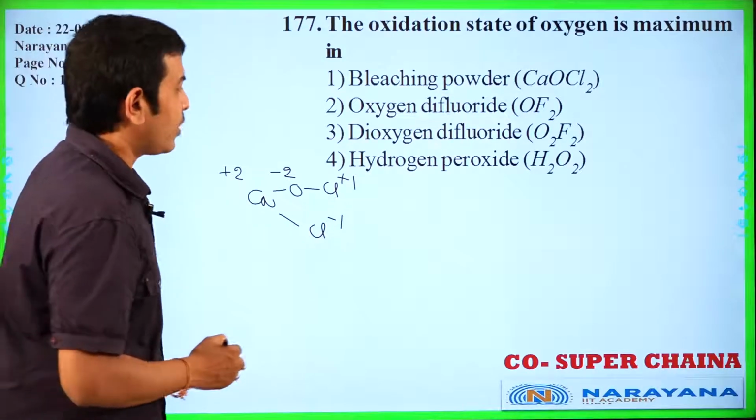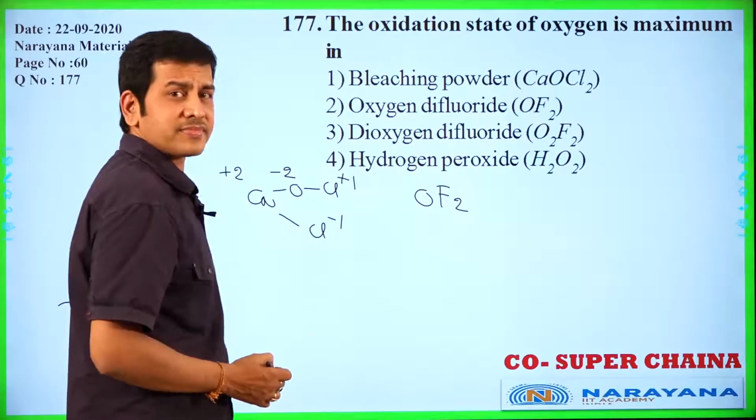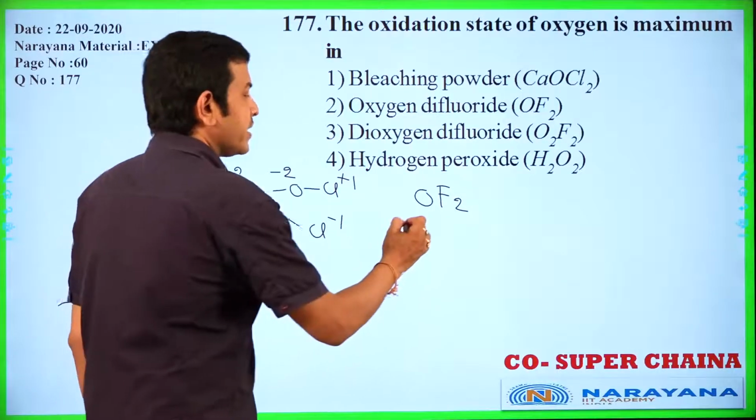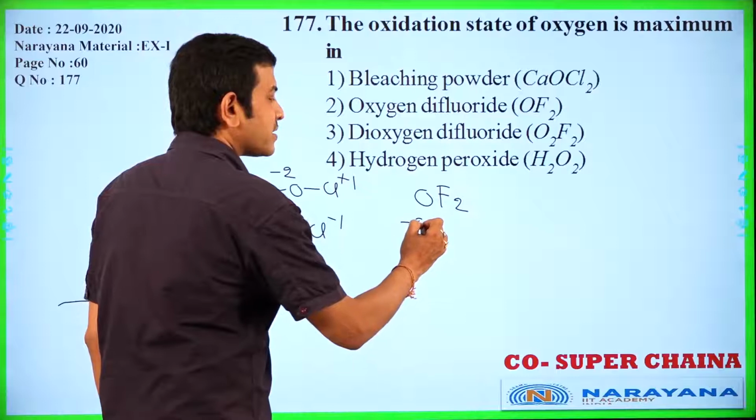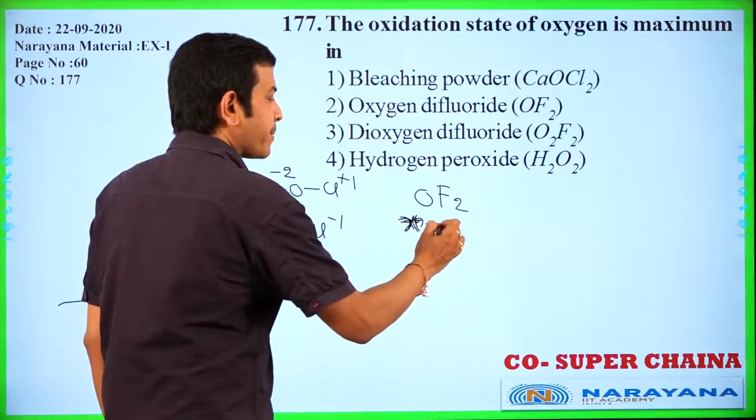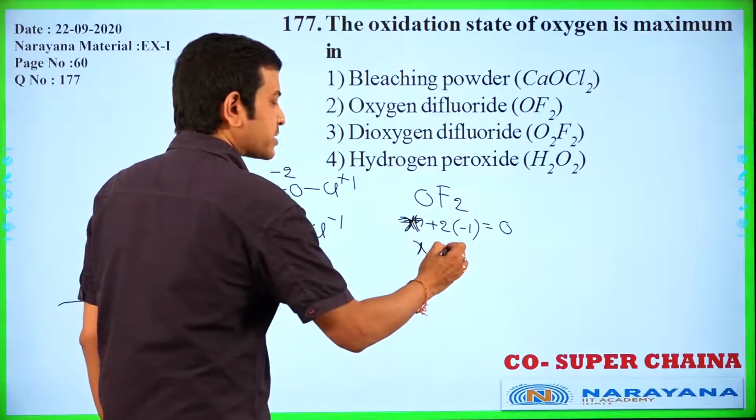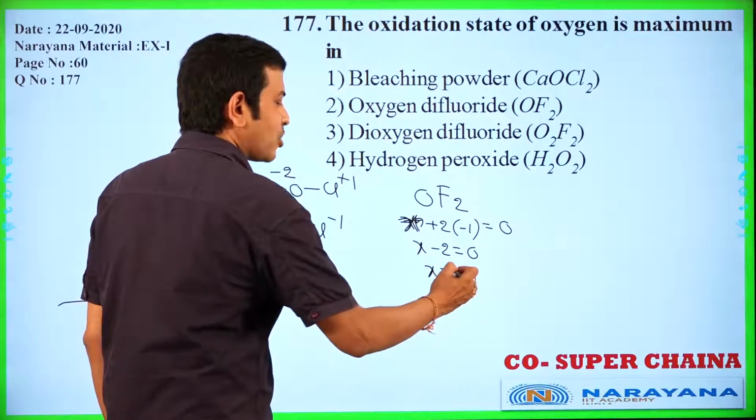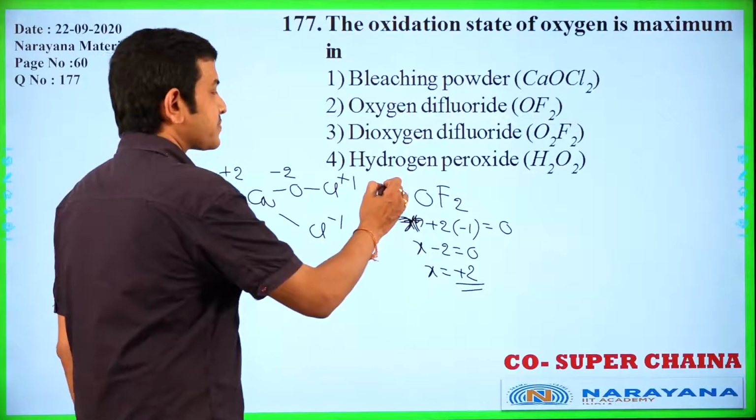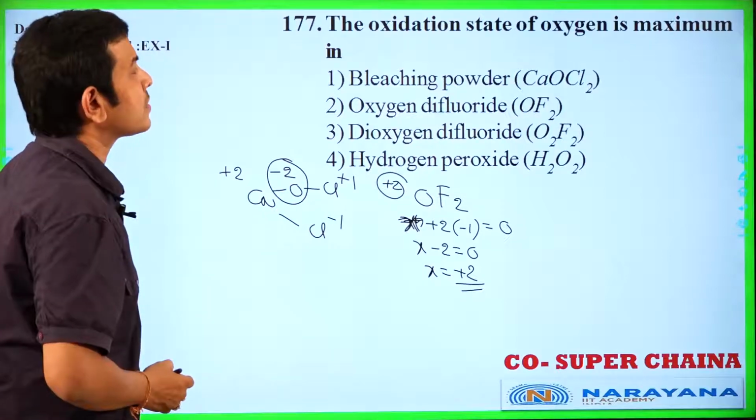And OF2, oxygen difluoride. Let us calculate the oxidation number of oxygen. Here oxygen, let it be X, plus 2 into fluorine always minus 1 is equal to 0. Now X minus 2 is equal to 0. Now X is equal to plus 2. Plus 2 is the oxidation number of oxygen. Here oxygen is minus 2.